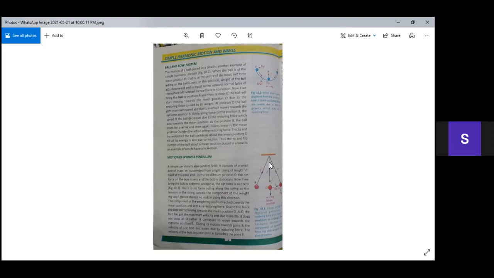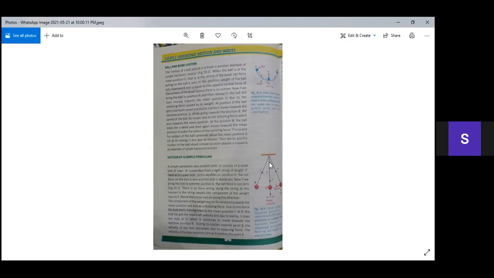Now at rest position, the net force is zero. Same like in the case of the ball and bowl system, the weight and the tension cancel their effect. Means at a rest position, when the bob is not moving, at the position O, there is no net force acting on it. The weight of the bob is acting downwards, which we know is always equal to mg, mass multiplied by the gravitational acceleration.